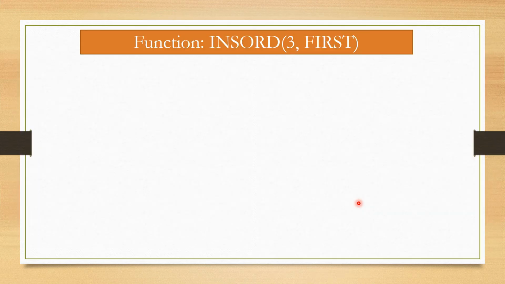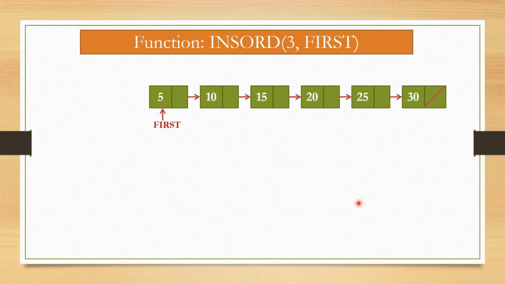Now here is an example to insert 3 using the insert order algorithm. A singly linked list is already given with nodes 5, 10, 15, 20, 25 and 30. Now we have to insert node 3 into the singly linked list. We know that in a singly linked list we have to insert in ordered position, so the list follows increasing order.